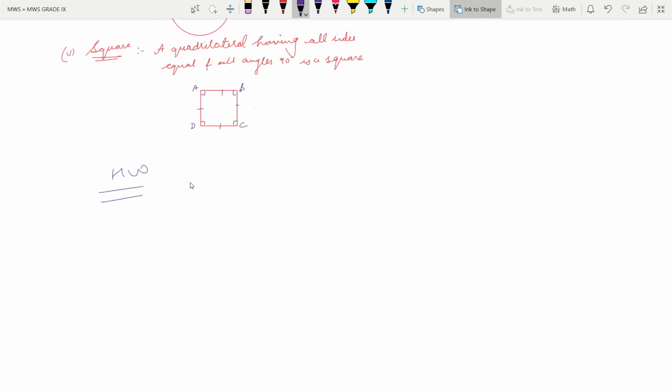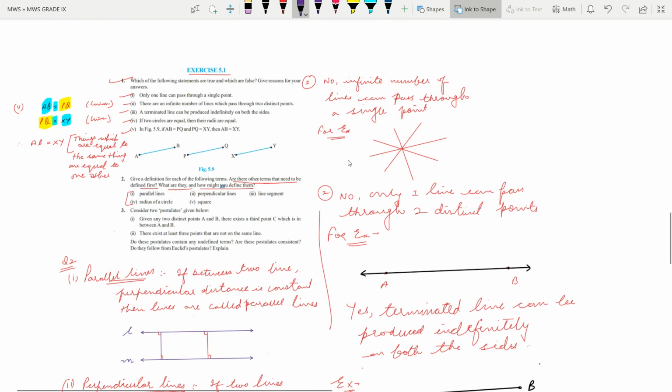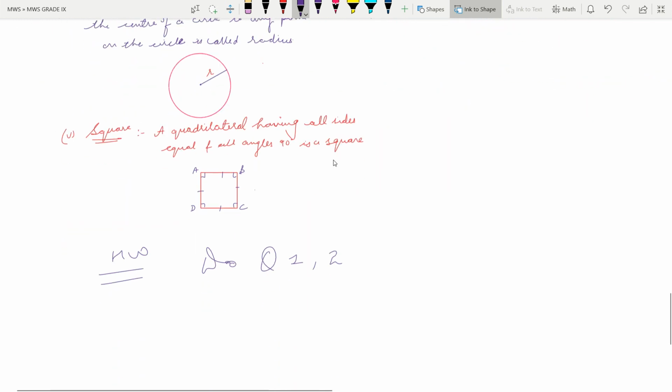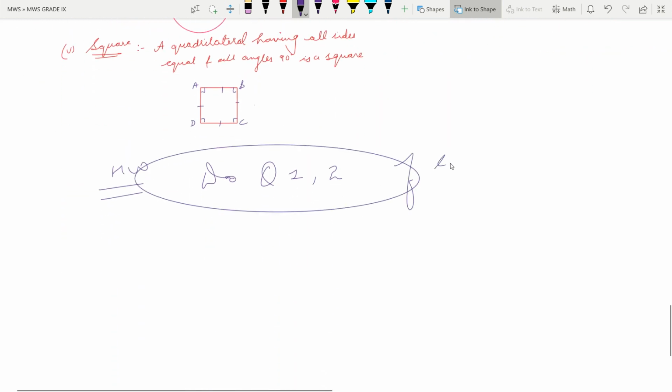So, homework: write all the definitions. Do question number 1 and 2. Only questions 1 and 2 we have done, no? So only 1 and 2 you have to do, of exercise 5.1. Okay, bye.